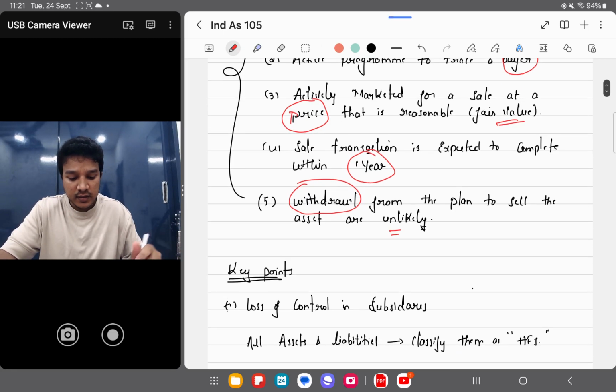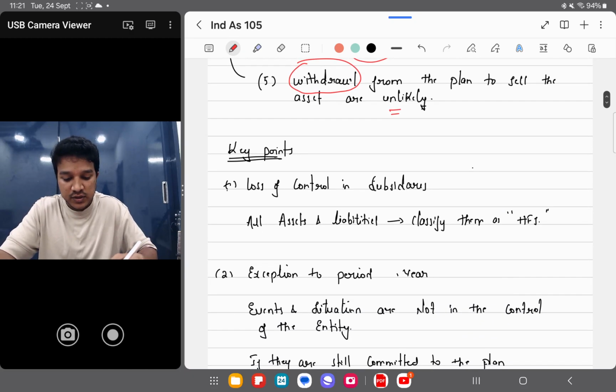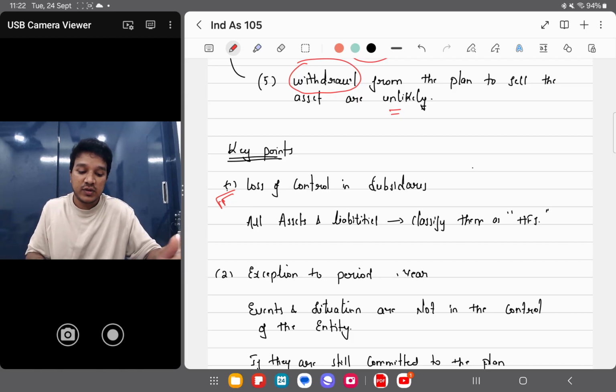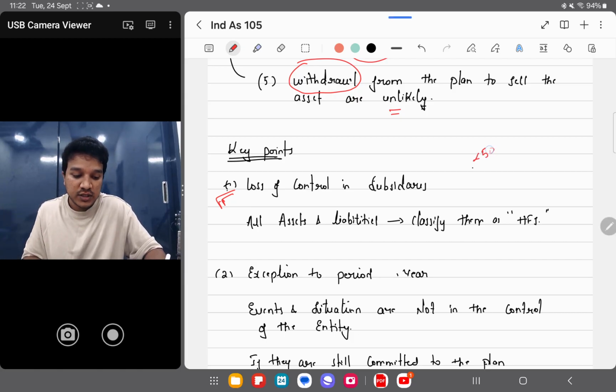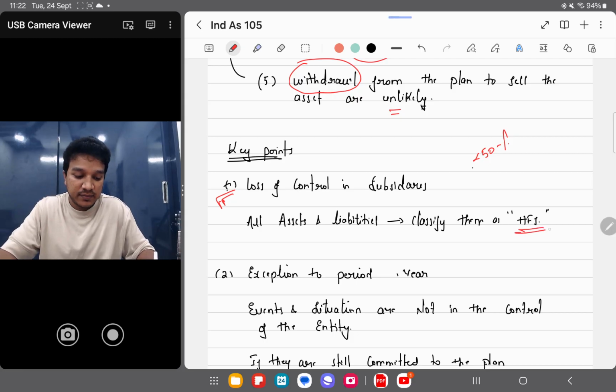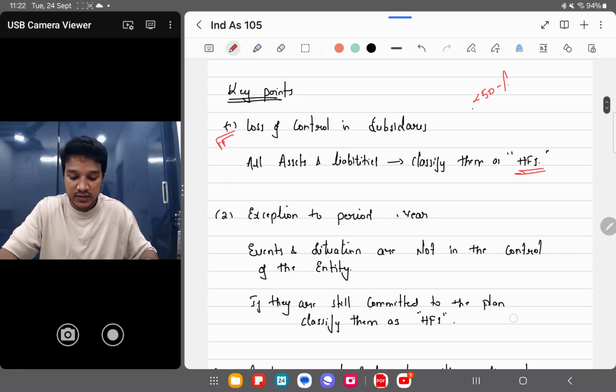Okay, let's go. So first one is loss of control in subsidiary. Whenever you're selling off a certain portion of your subsidiary and your ownership is coming below 50%, then you will lose the control. At that point of time, all the assets and liabilities of that subsidiary must be classified as non-current assets held for sale.